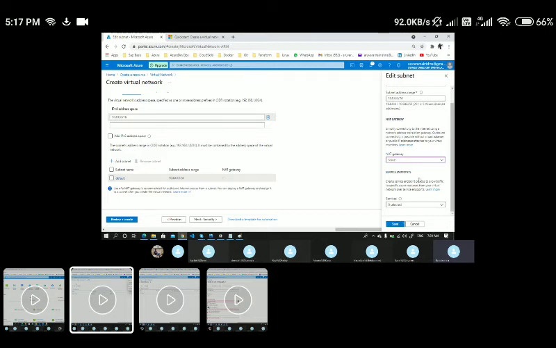The concept of a service endpoint is to create a service endpoint policy to allow traffic to a specific Azure resource from your virtual network over the service endpoints. That means if you create a service endpoint, we are allowing traffic to a specific Azure resource. From this particular subnet or virtual network, I'm directly routing the traffic to a specific Azure resource, whatever service I'm choosing here.